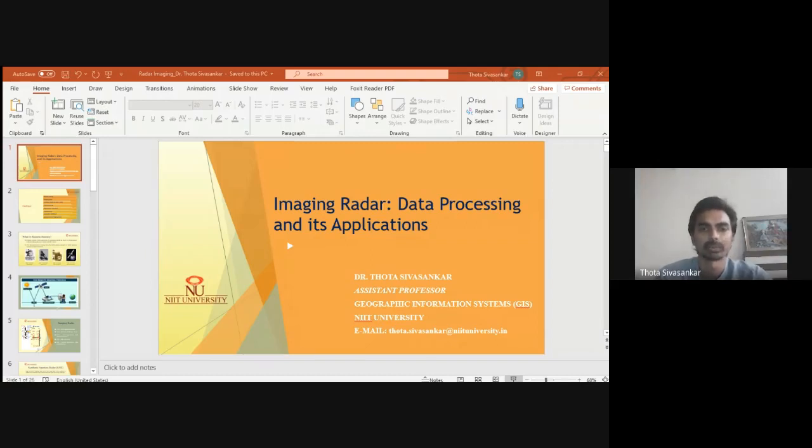I mean volcano eruptions. So all these, you need to have uninterrupted images, which is not actually possible with the optical data. Okay, so there the microwave region has taken the upper hand over the optical region.